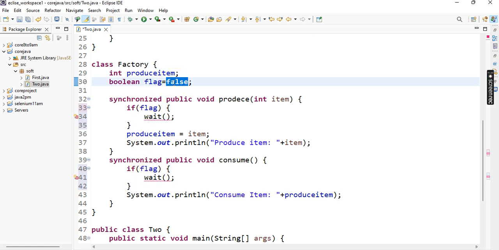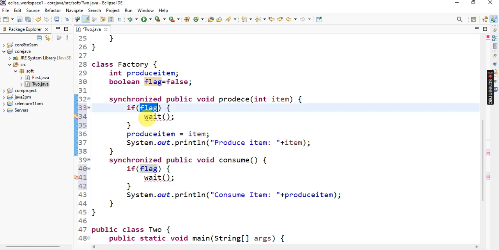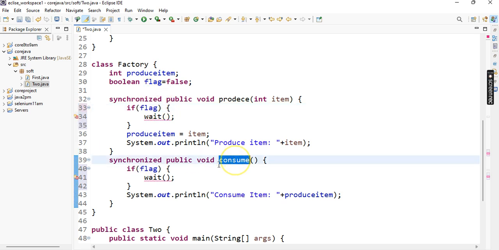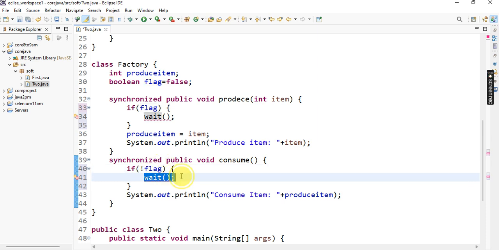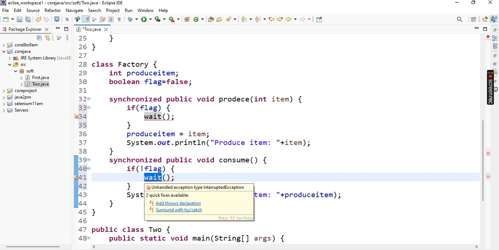By default it is false, so that's the reason it's not in waiting stage; directly it produces the item. But here the consumer must wait. After the producer produces the item, only then it goes to waiting stage. That's the reason I take the not symbol. Not false means true. By default it's false, then not false means it's true. True means the consumer goes directly to waiting stage. By default, first waiting stage.